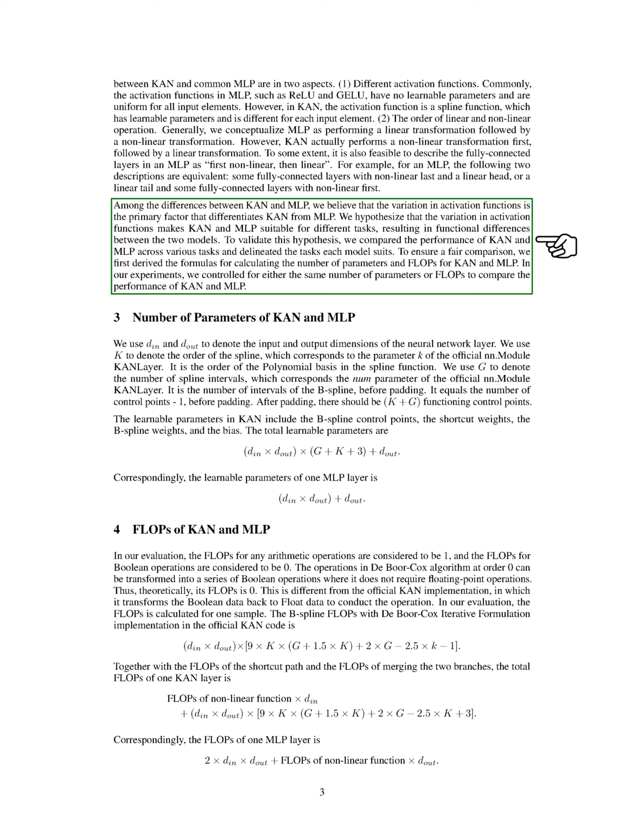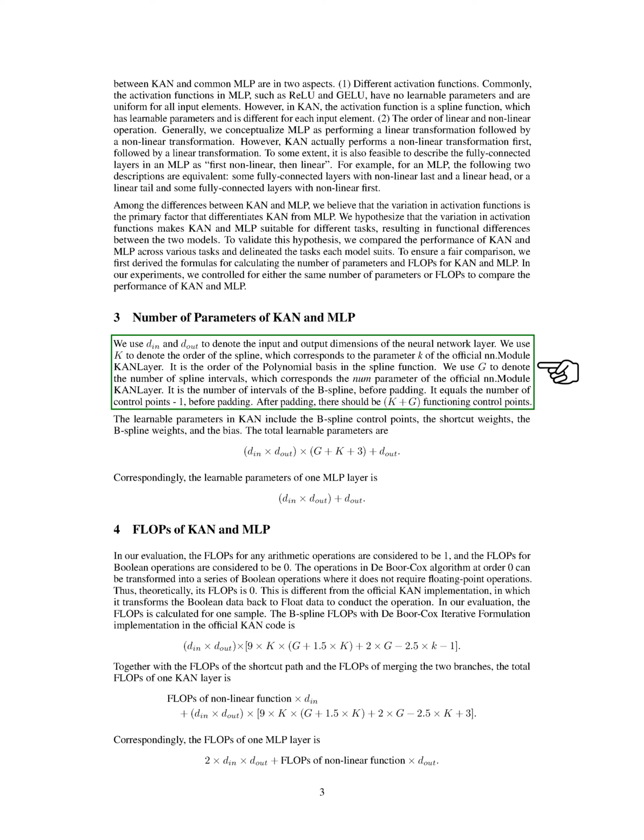Section: Number of parameters of KAN and MLP. In this section, we discuss the number of parameters in KAN and MLP. We denote the input and output dimensions of the neural network layer as D-in and D-out. The order of the spline, which we refer to as K, corresponds to the parameter k in the official nn module KAN layer. This order indicates the degree of the polynomial basis in the spline function.